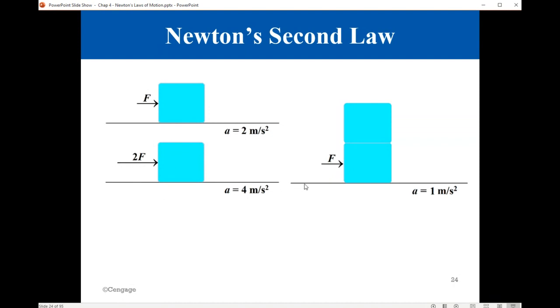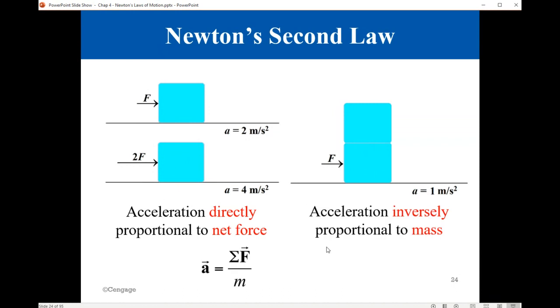On the other hand, if you double the mass and keep the force as it was before, the acceleration is now halved from its original value. This tells us something about the dependence on the mass. We can see that the mass plays an important role in determining the acceleration. The acceleration is directly proportional to the force and inversely proportional to the mass.